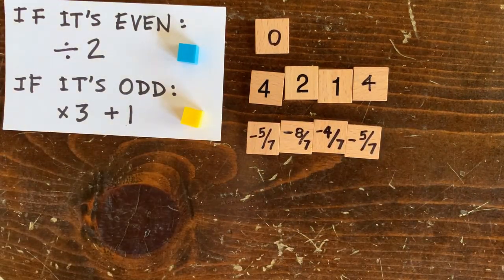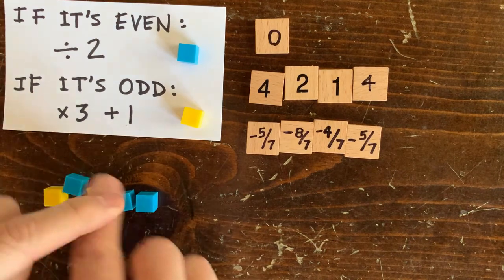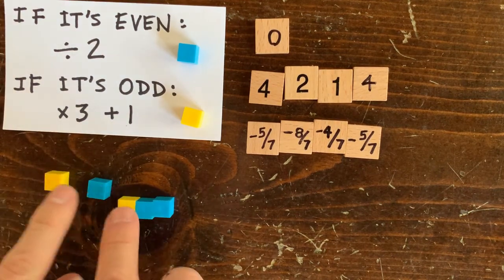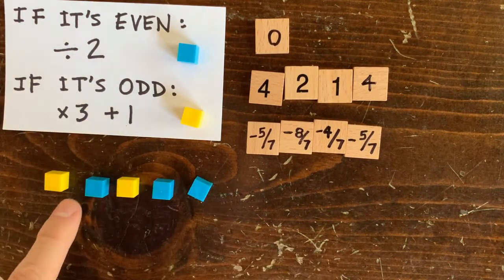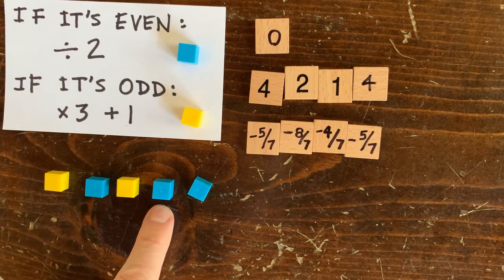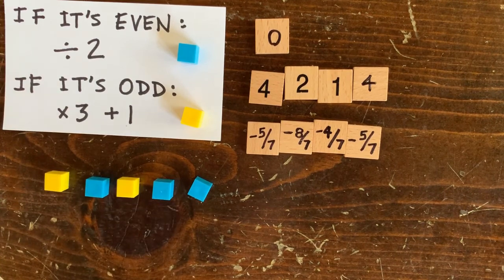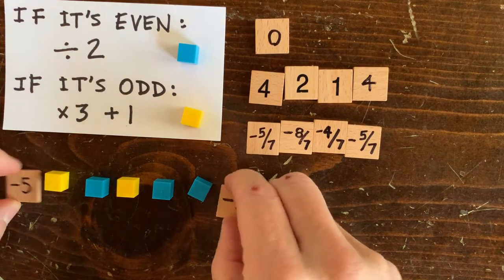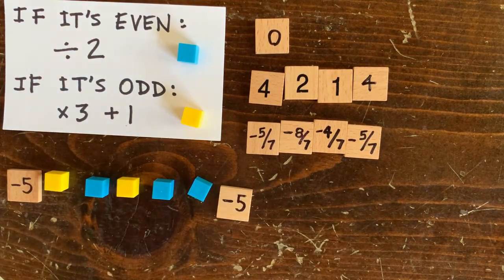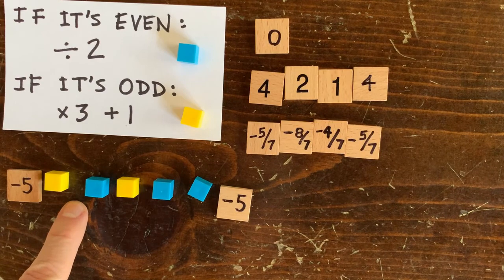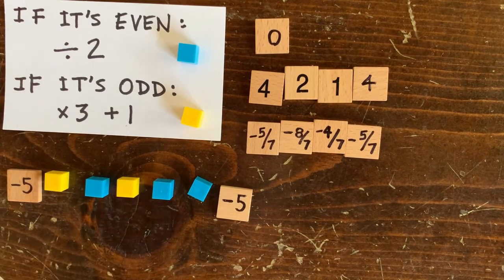How about a loop of length 5? There are actually 32 different operation sequences that we can try. Maybe the first one we try is 3n+1 followed by a half, followed by 3n+1, and then a half and a half. So what number, if you put it through this operation sequence, do you get the same number out? Using the same method, we'll find out it's -5, and we can confirm that. When we apply the first operation, 3n+1, to -5, we get -14, and so on. So we get another loop. But we don't care about negative numbers any more than we care about fractions.